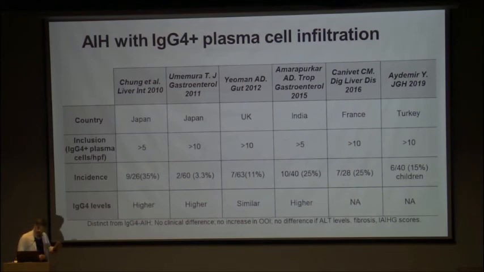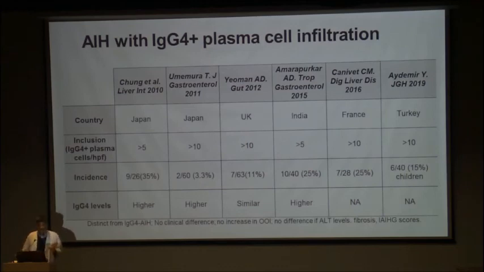So the gist of this slide and this tabulation is that a proportion of patients who have classical autoimmune hepatitis have IgG4 positive infiltrates in their portal tracts and in the lobular parenchyma. What does it mean? Some of these studies measured the serum IgG4 and found them to be higher, although not significantly so.